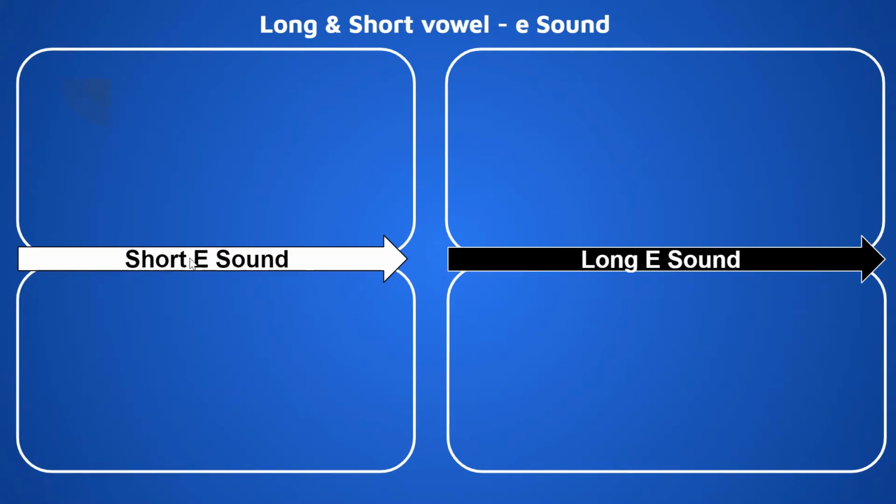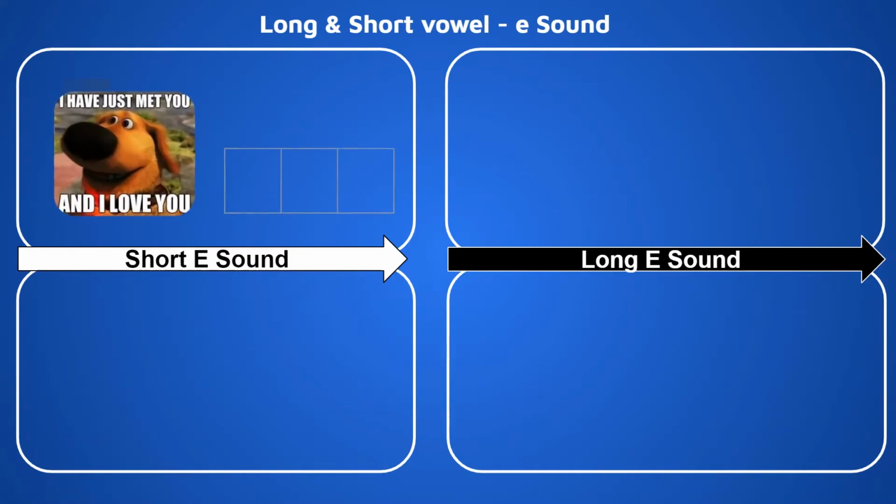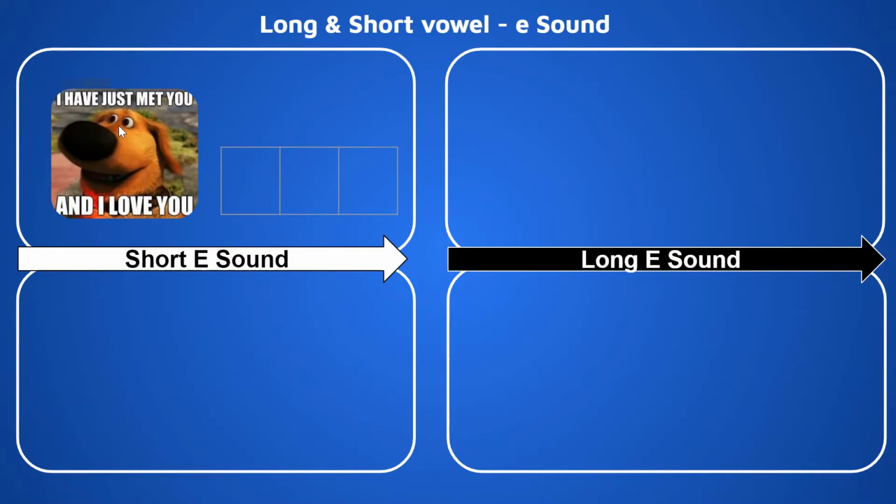Okay? So let's try the example. What is this picture? Picture says, I have just met you and I love you. Okay? So let's take the word met. What is the beginning sound of met? It is M. Okay. What is the ending sound of met?